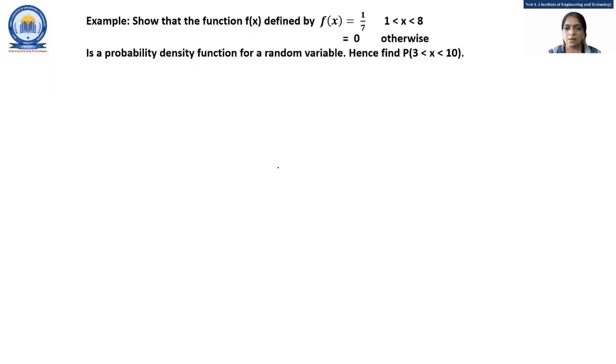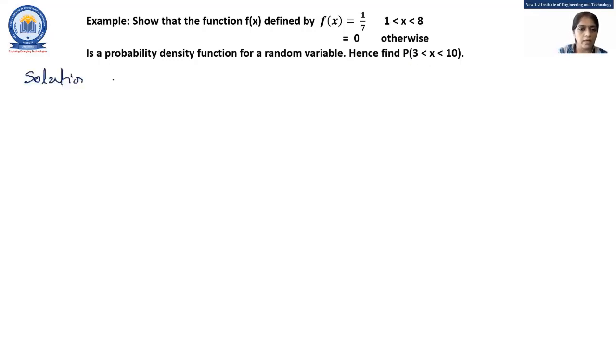Let's start some examples for better understanding. Here our first question is: show that the function f of x defined by f of x equal to 1 by 7, where x lies between 1 to 8, and equal to 0 otherwise, is a probability density function for a random variable. Hence find the probability of x lying between 3 to 10. So let's start the solution here.